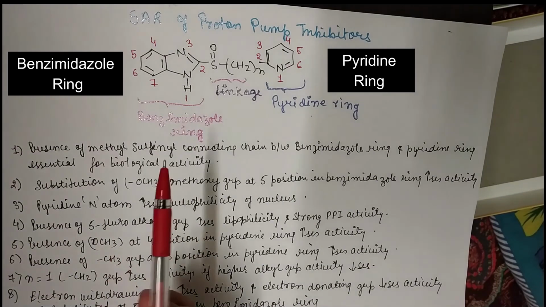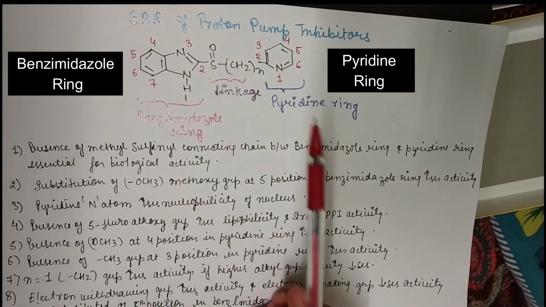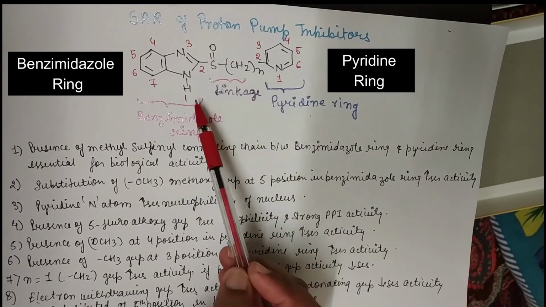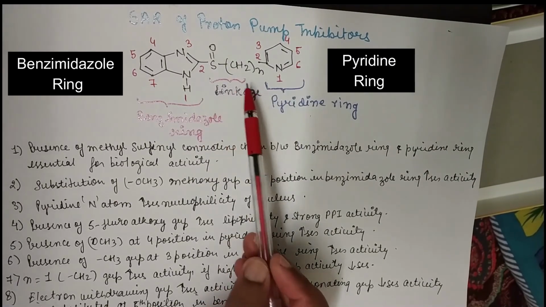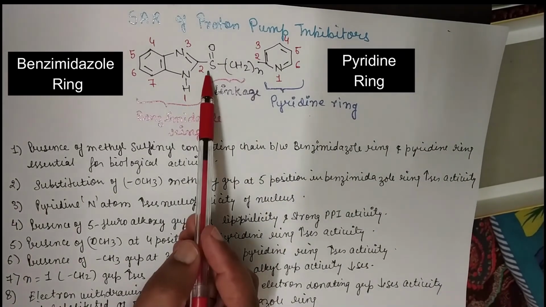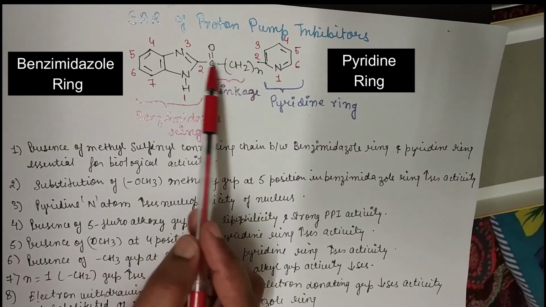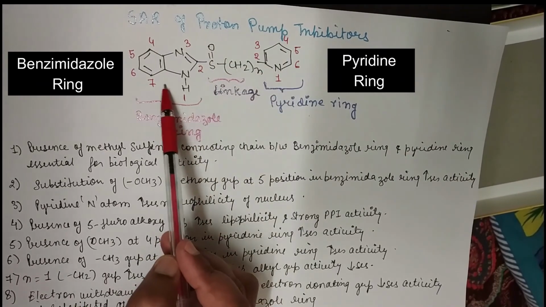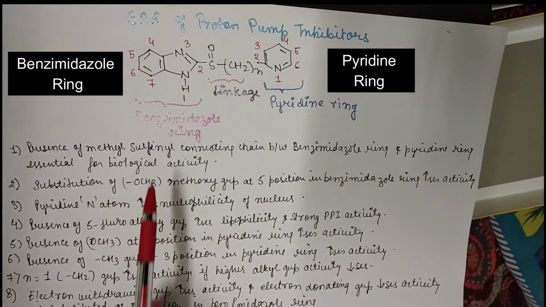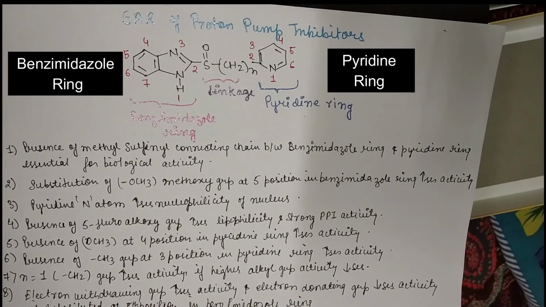So the first point is the presence of the sulfinyl connecting group between pyridine and benzimidazole, which is essential for the biological activity. First point means the presence of this S double bond O group. This is the linkage between this pyridine ring and the benzimidazole. So that is necessary for the biological activity. That is the first point.